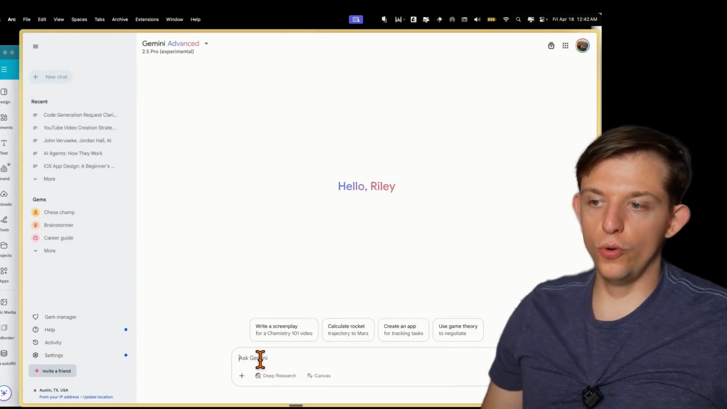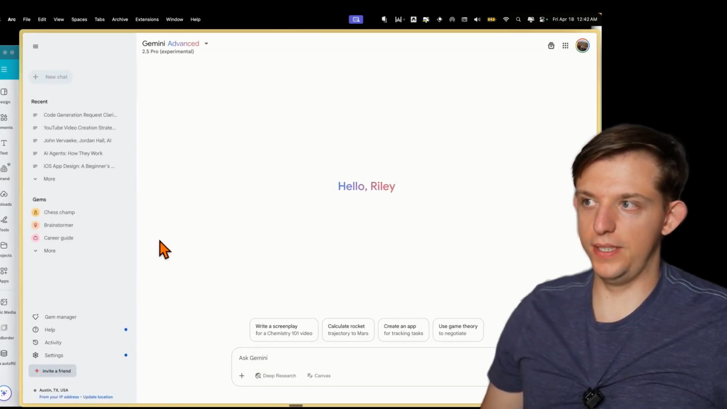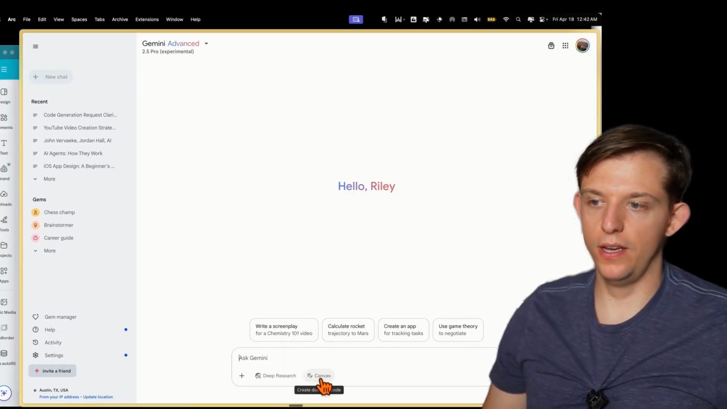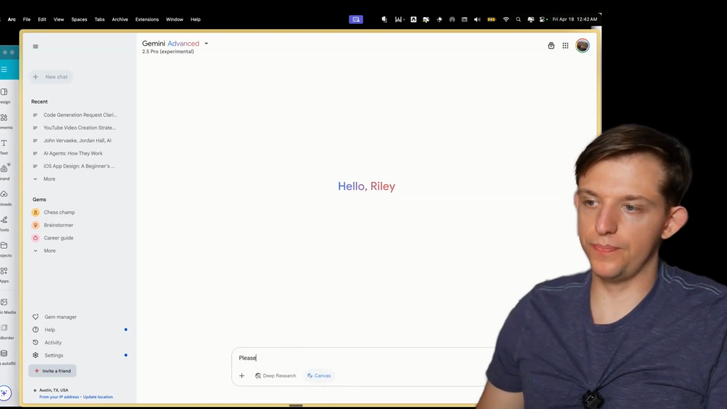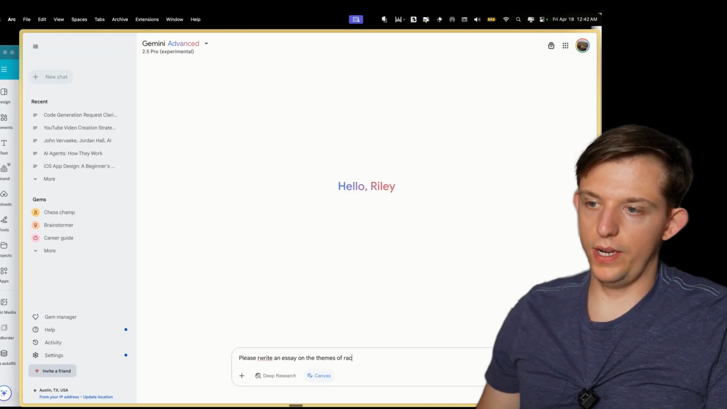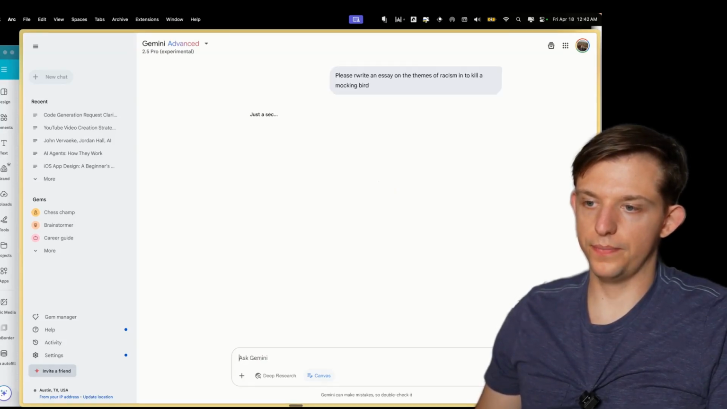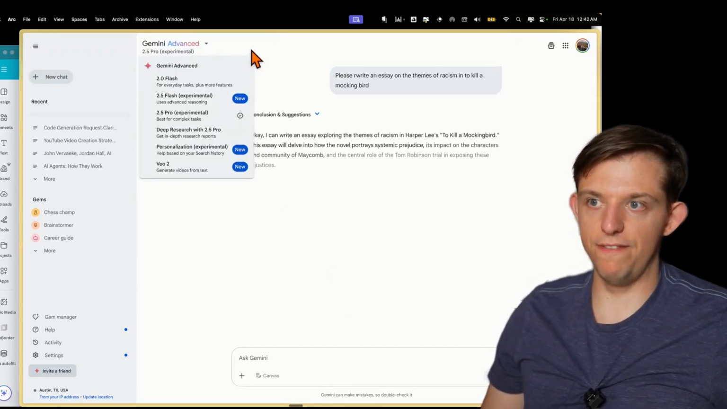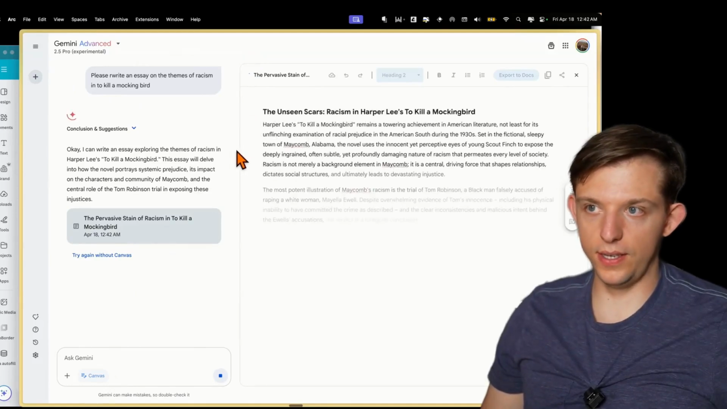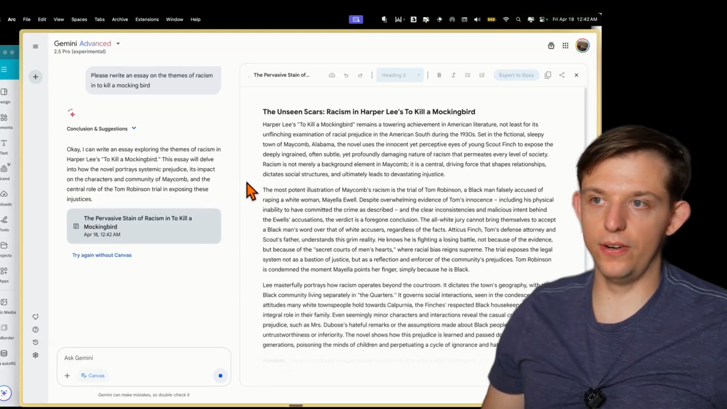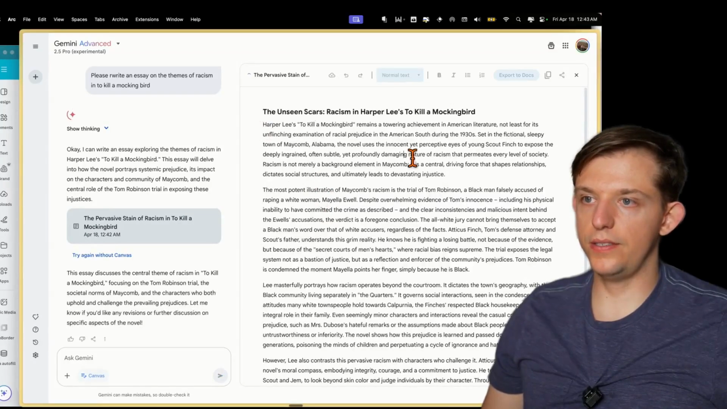Gemini.google.com, which is Google's version of ChatGPT, or it's their LLM tool, is virtually identical in many different ways. We can even use this Canvas mode. Please write an essay on themes of racism in To Kill a Mockingbird. And here we're using Gemini Advanced 2.5 Experimental, which is a very good model. And as you can see here, with Gemini, we also have, in my opinion, a better design. And it is very easy to just edit things.